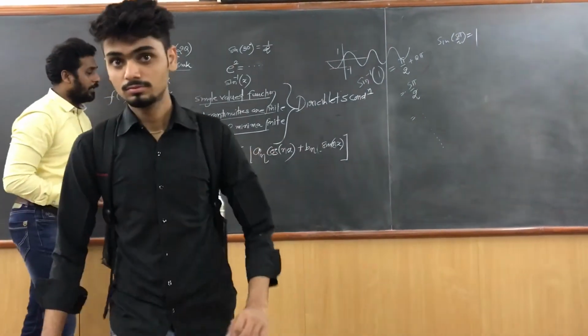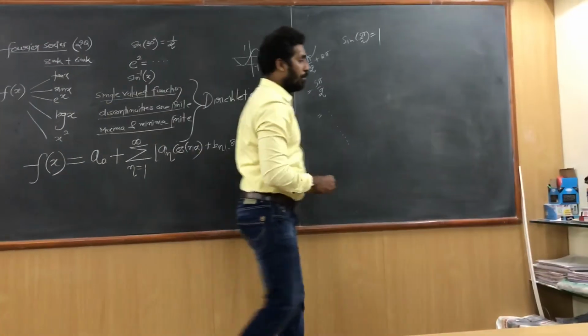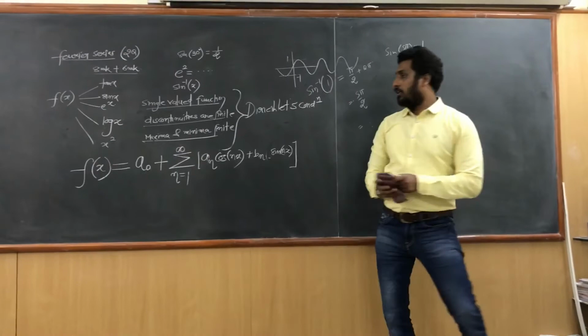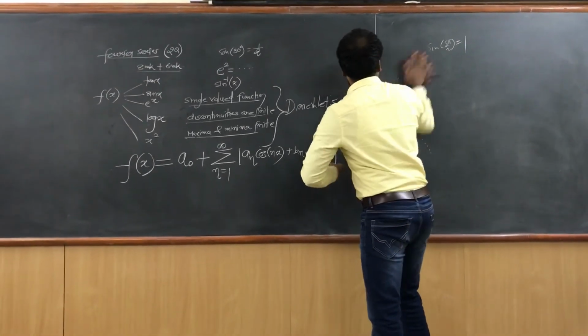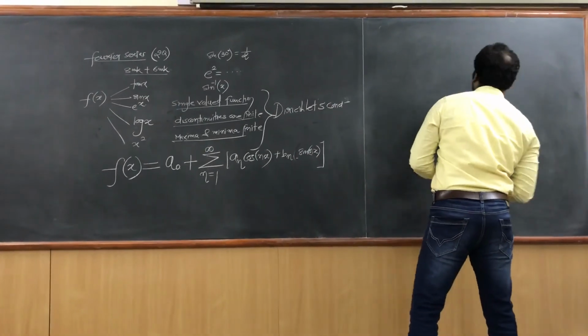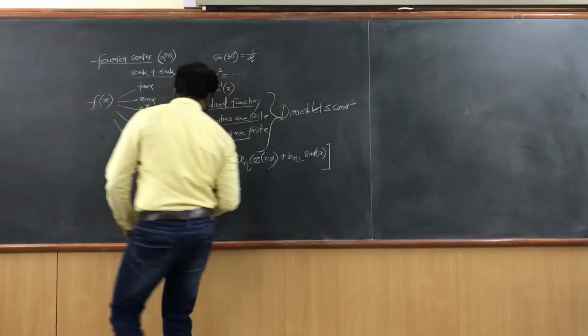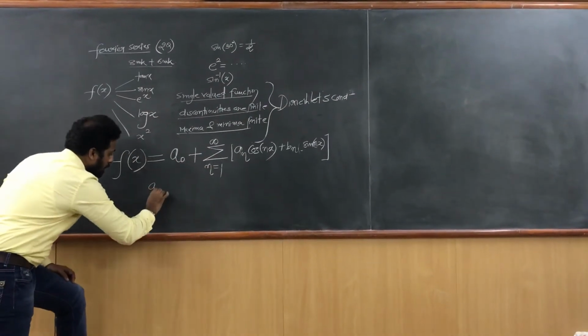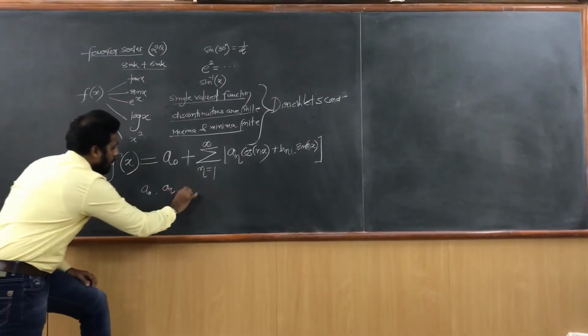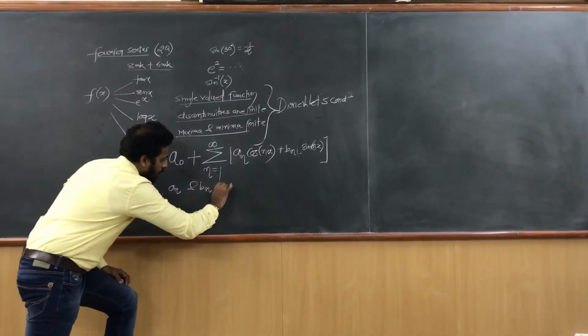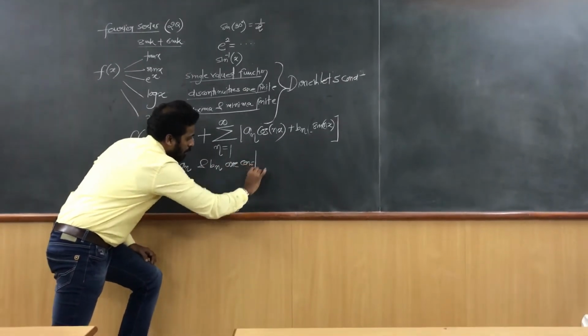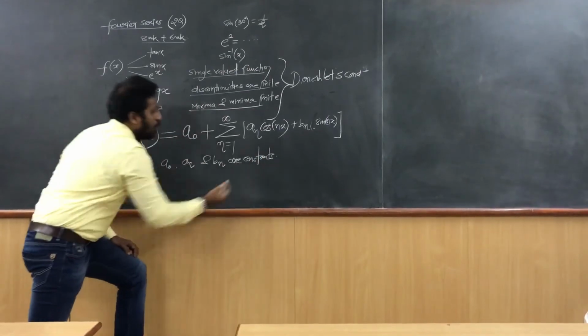Now in this, a0, an and bn are nothing but constants.